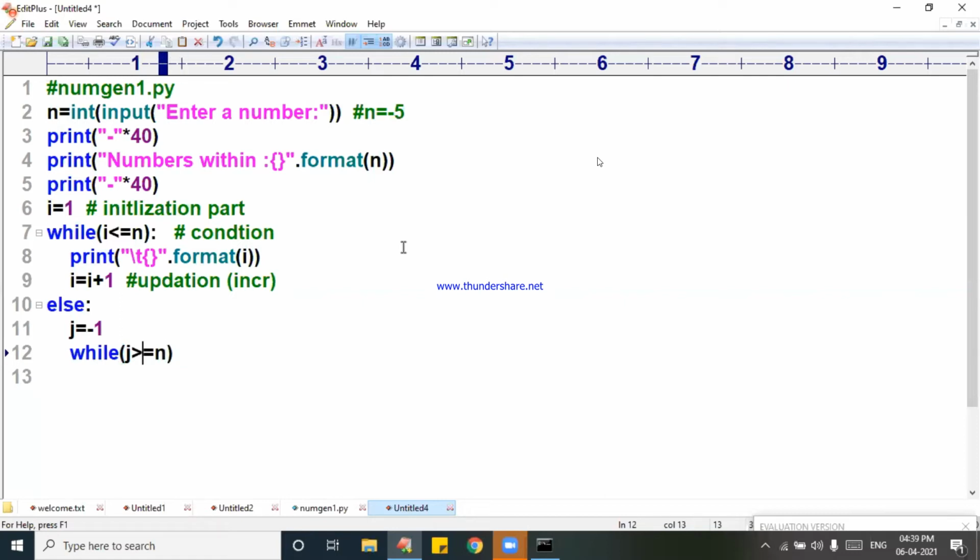What is the value of j? Minus 1. Minus 1 is greater than or equal to what? Minus 5. For your understanding, I will write here: minus 1 greater than or equal to n, whose value is minus 5. Is it true or false?